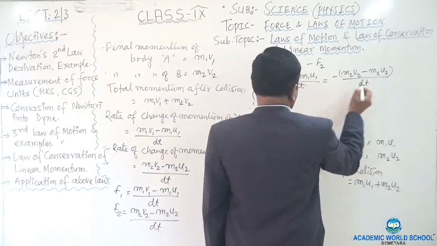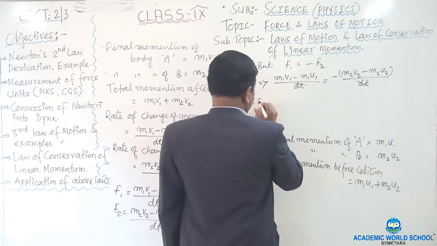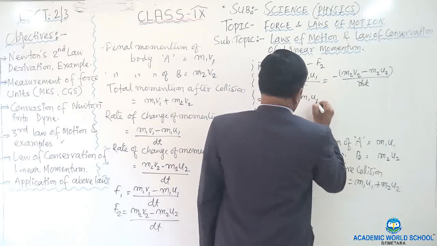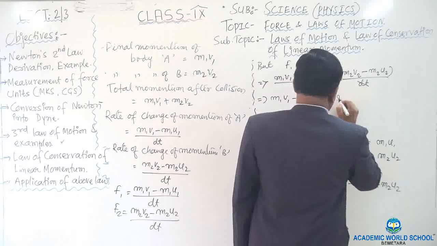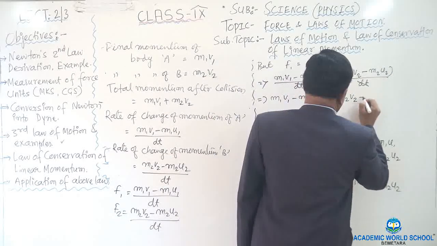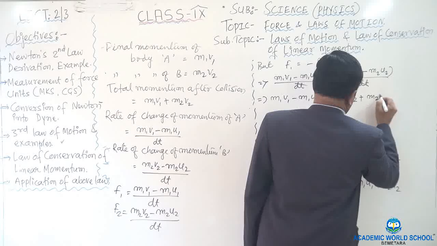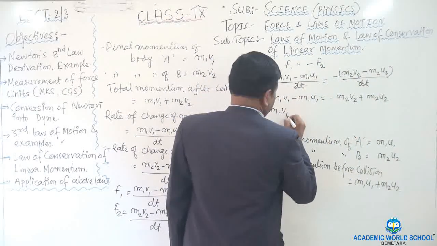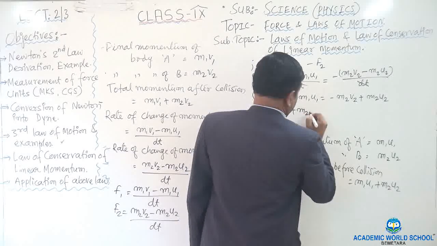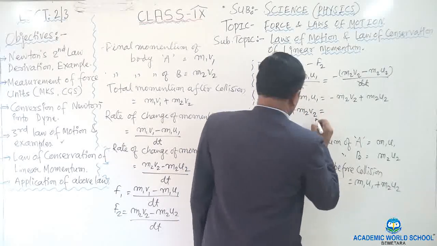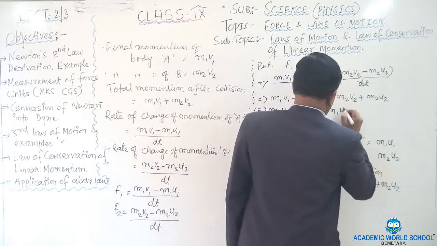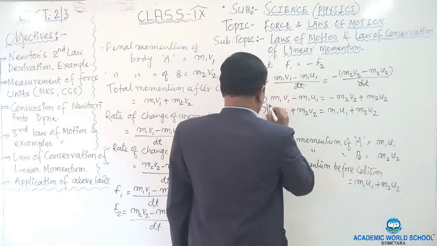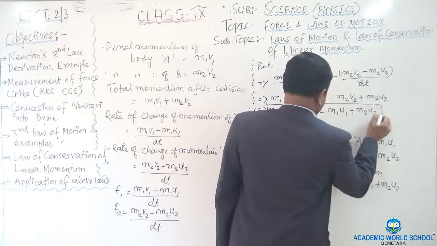So dt will cancel, and I get m1 v1 minus m1 u1 is equal to minus m2 v2 plus m2 u2. Rearranging, I get m1 v1 plus m2 v2 is equal to m1 u1 plus m2 u2. So now let me keep it inside a rectangle.